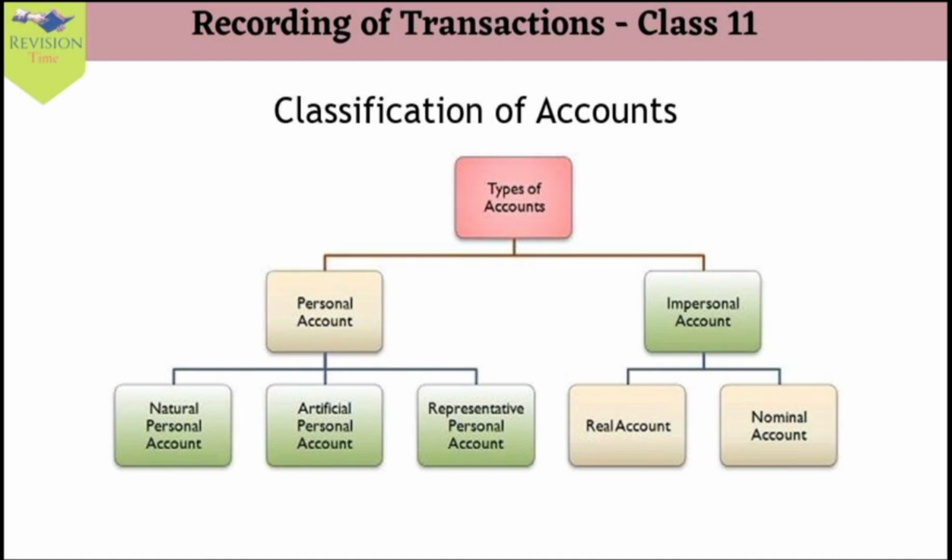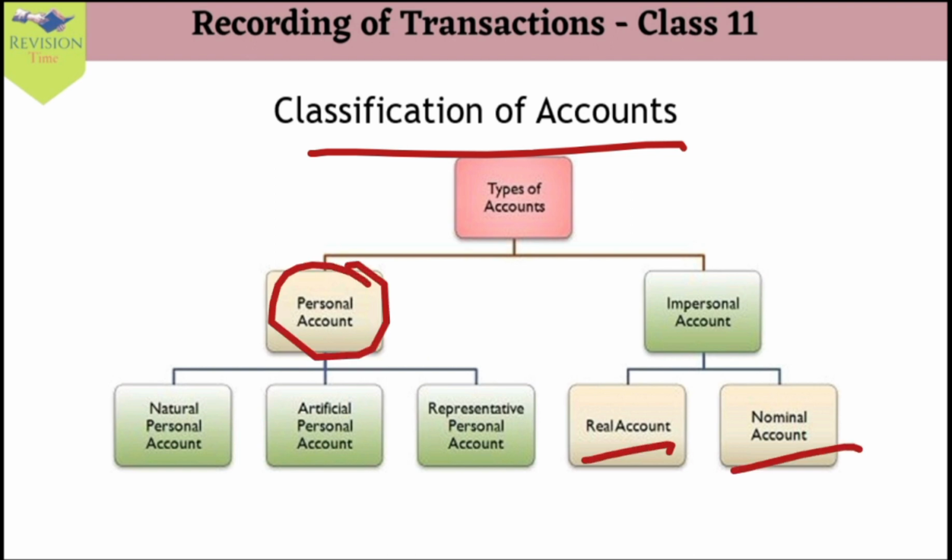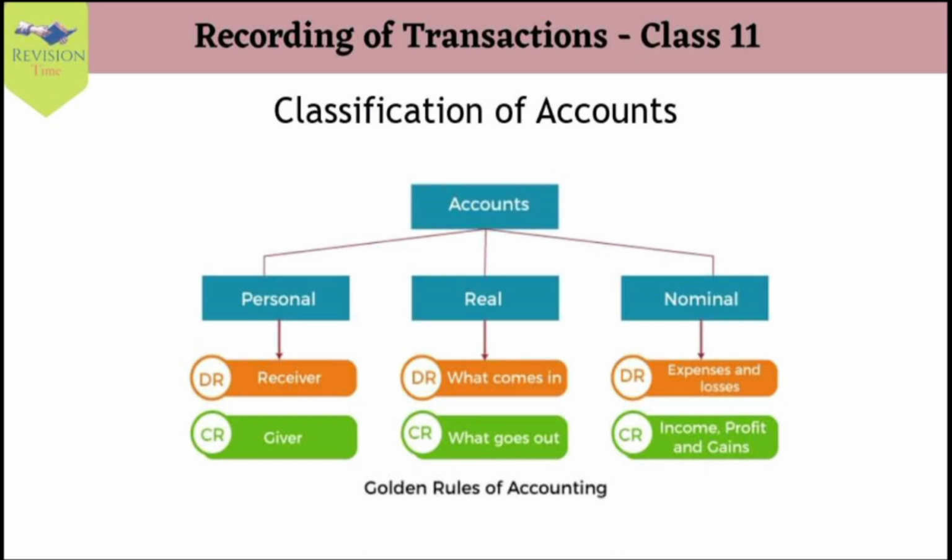Next, we had the classification of accounting based on the traditional approach, and accounts are classified into 3 types, that is personal account, real account, and nominal account. There are rules for the personal account, real account, and nominal account, which are termed the golden rules of accounting. These rules are very important for recording transactions, and they help us understand how to classify the account, how to classify the asset and liability, and record it in our books of accounts.